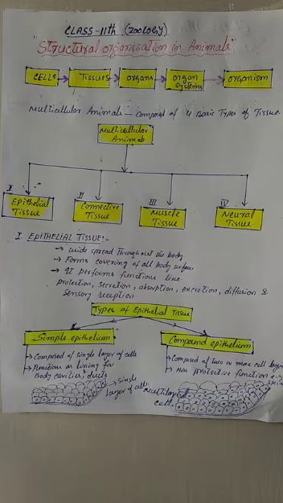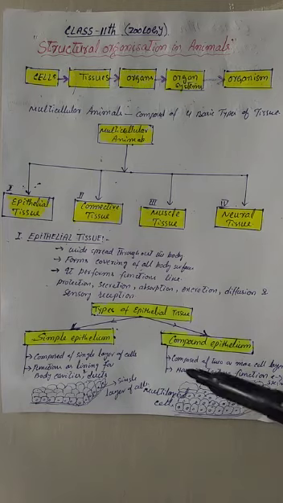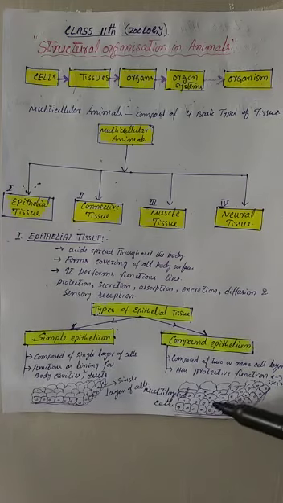The cells in epithelial tissue are tightly packed together with a little intercellular matrix. Because this tissue forms covering and lining, the cells have one free surface that is not in contact with the other cells. Opposite the free surface, the cells are attached to the underlying connective tissue by a non-cellular basement membrane. As you can see here, it is the non-cellular basement membrane upon which the cell layer rests and gets nutrition from it.